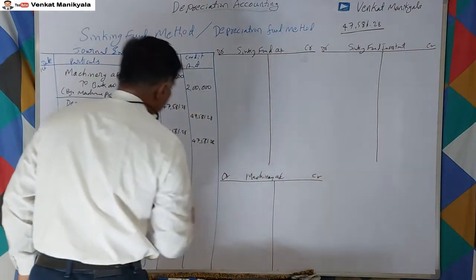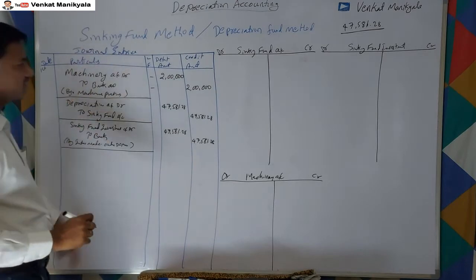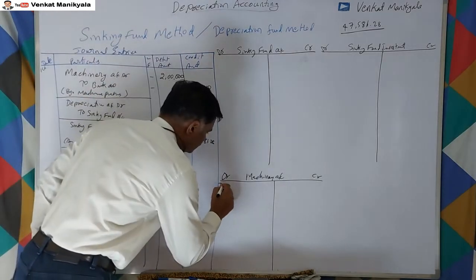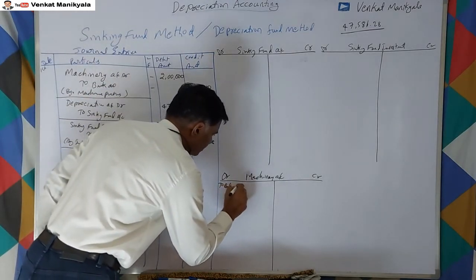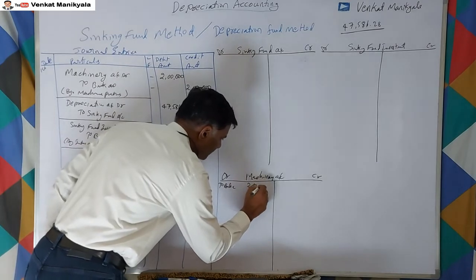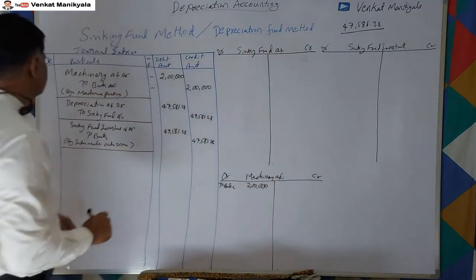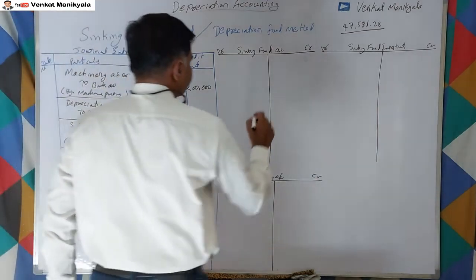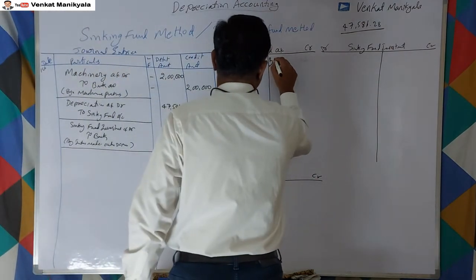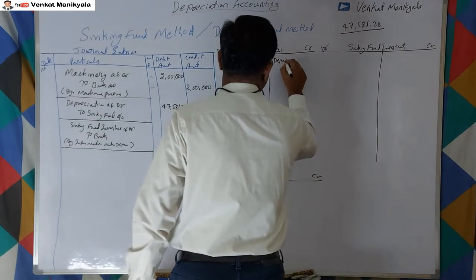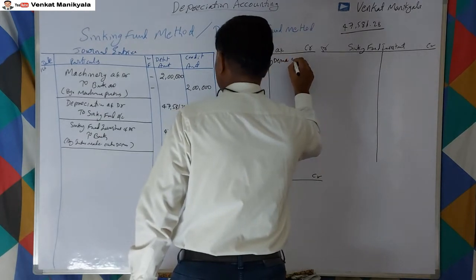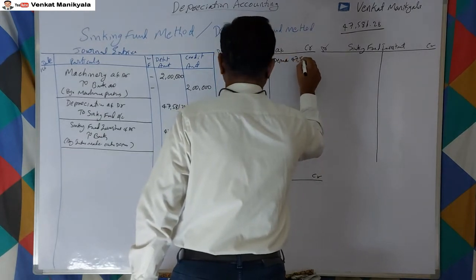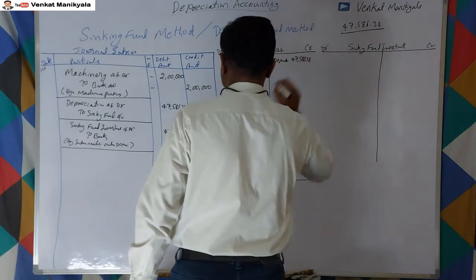Right? Now let us post this: machinery account debtor to bank account, 2 lakhs, right? Depreciation account to sinking fund. So sinking fund account by depreciation account 47,581.28.